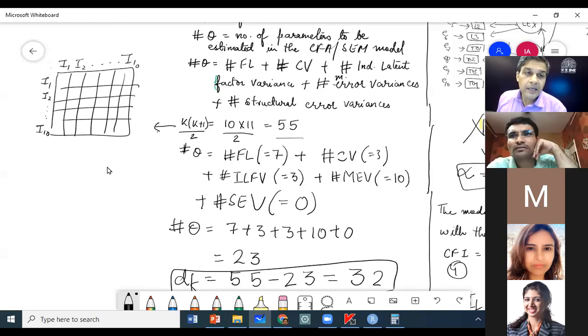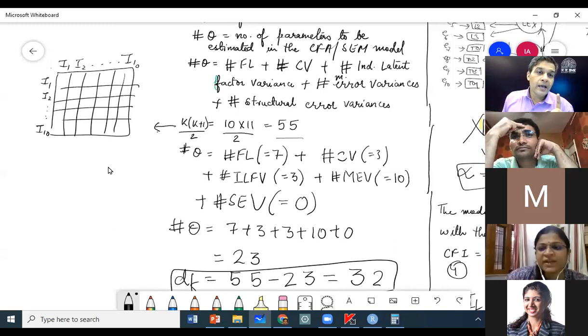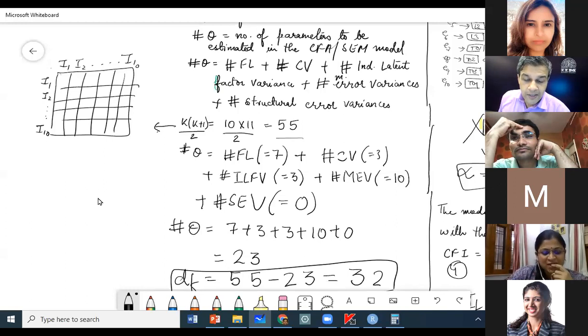The diagonal and everything below it are unique.